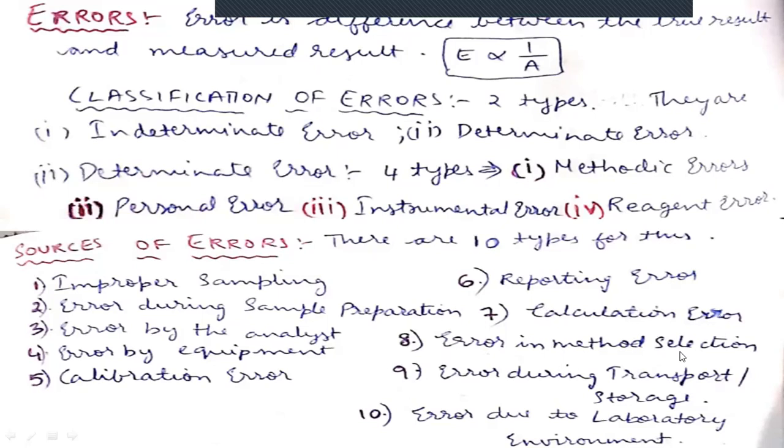And the next one is error in method selection. Choosing the correct method is important. If you choose the wrong method, a failed method, then definitely the final result will be affected.